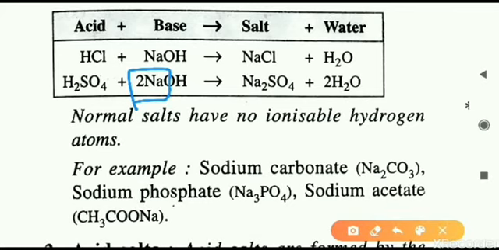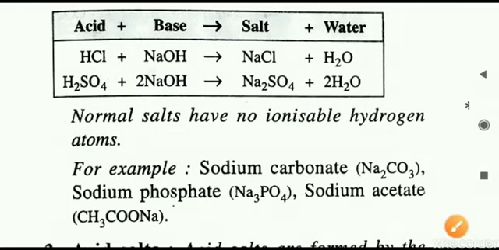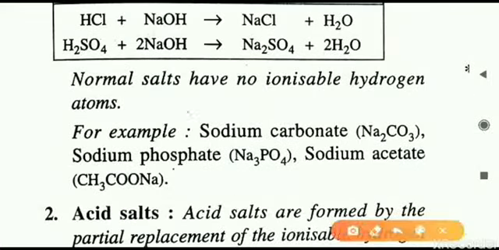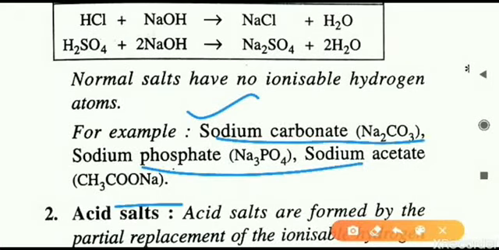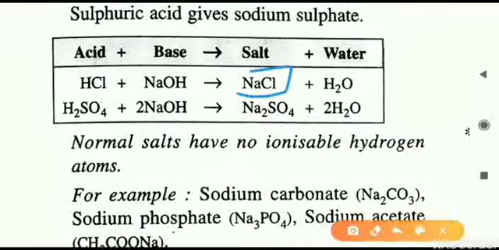So here two sodium ions are forming, that is 2 Na plus, and also in H2SO4 there are 2 H plus. These 2 H plus are replaced by 2 Na plus, and what is forming is called a salt. So here again complete replacement of hydrogen is taking place. That is why it is forming a normal salt. Some more examples are given over here. All these are examples of normal salts. An important thing you have to note: in normal salts there are no ionizable hydrogen atoms. What does it mean? In this salt, no ionizable hydrogen ion is present.